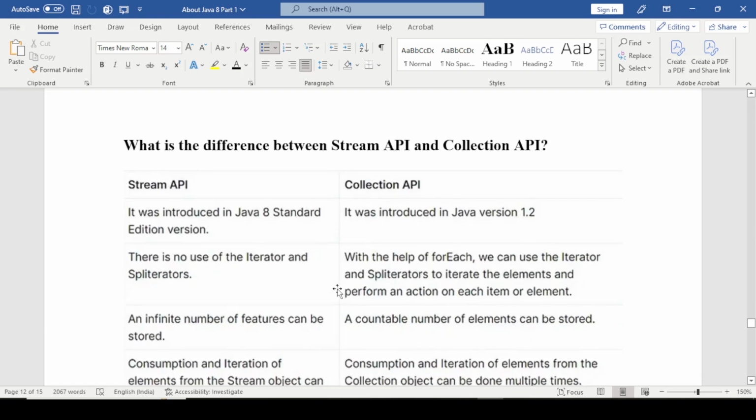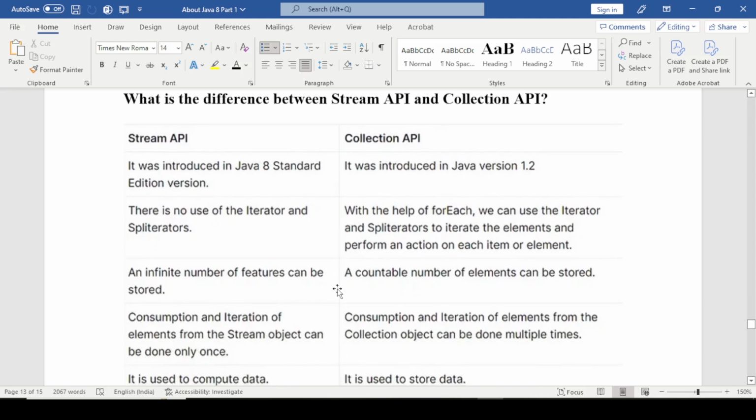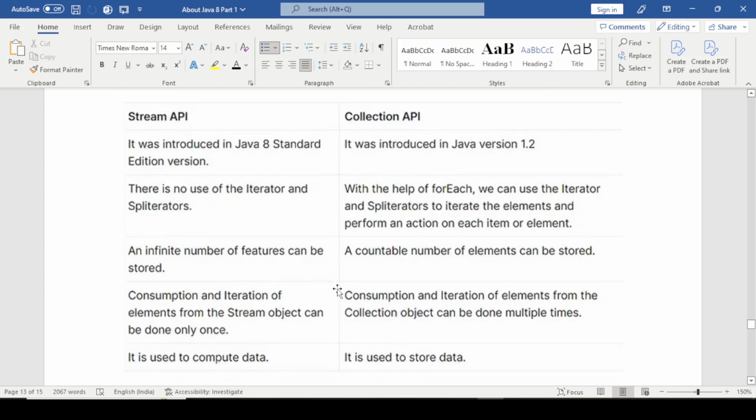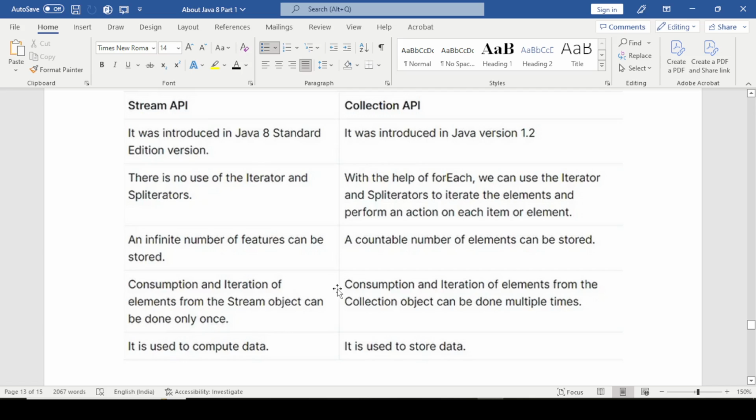Now the next question is: what is the difference between Stream API and Collection API? Stream API was introduced in the Java 8 standard edition version. Collection API was introduced in Java version 1.2. There is no use of iterator and spliterator.